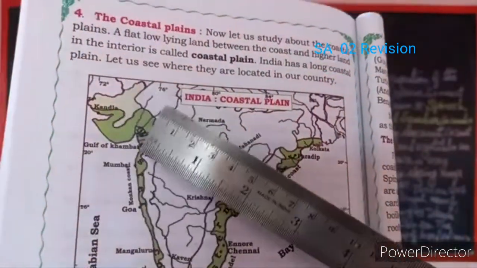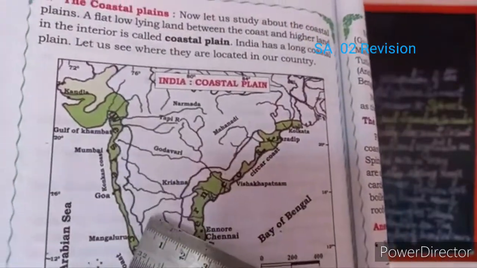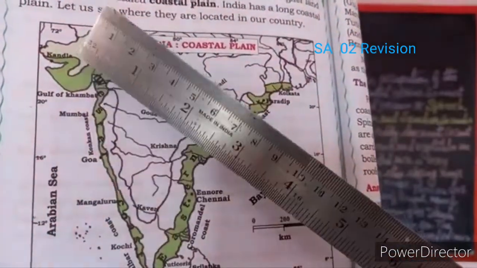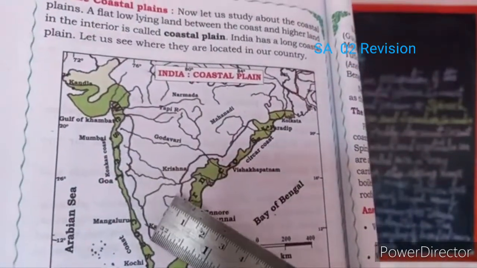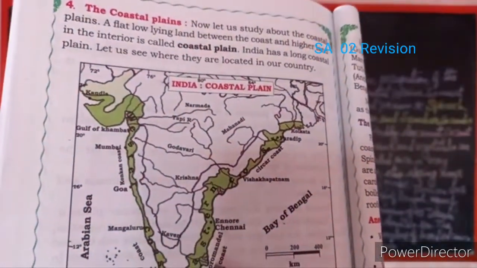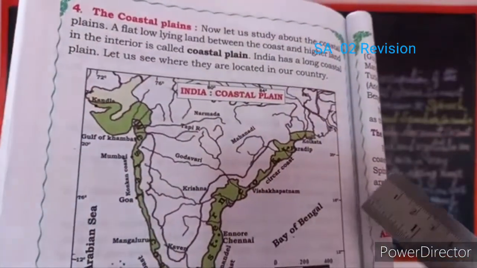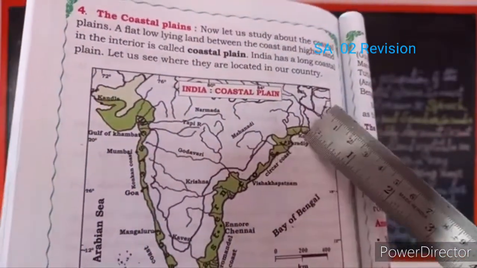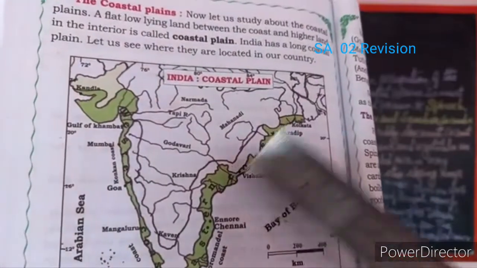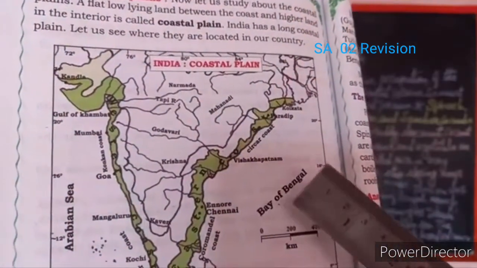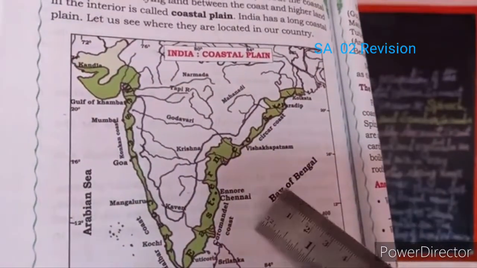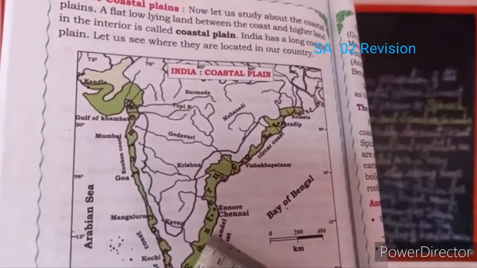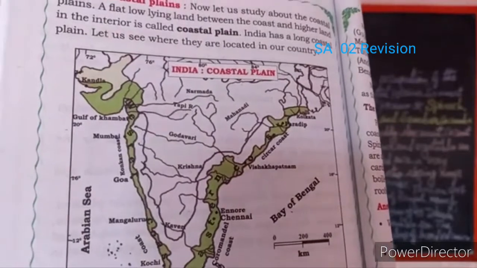See, I said Western coastal plain is narrow and rocky. See the green color part children, it is narrow and completely it is rocky. Is it clear children? So here comes the Eastern coastal plain. It lies between the Eastern Ghats and Bay of Bengal. You can see the direction here and it ends up here with Kanyakumari.